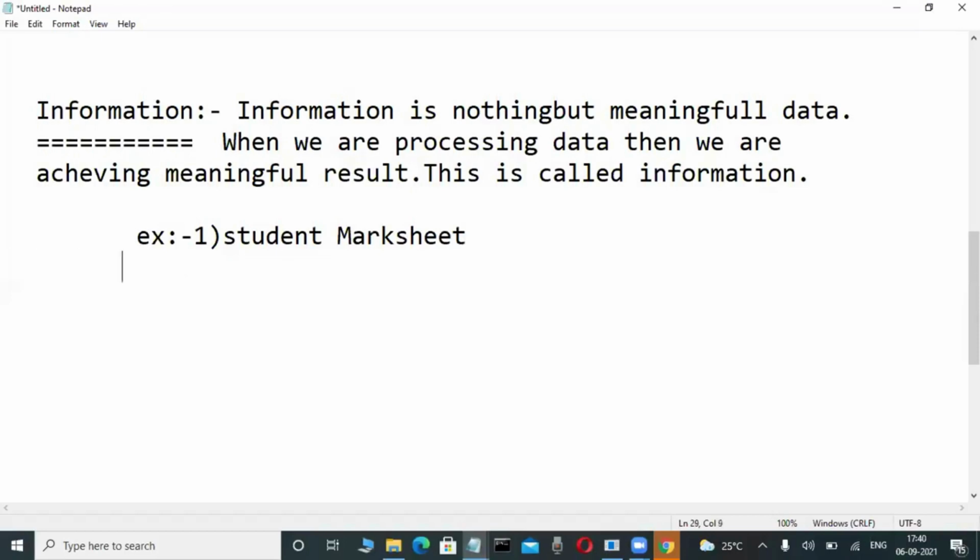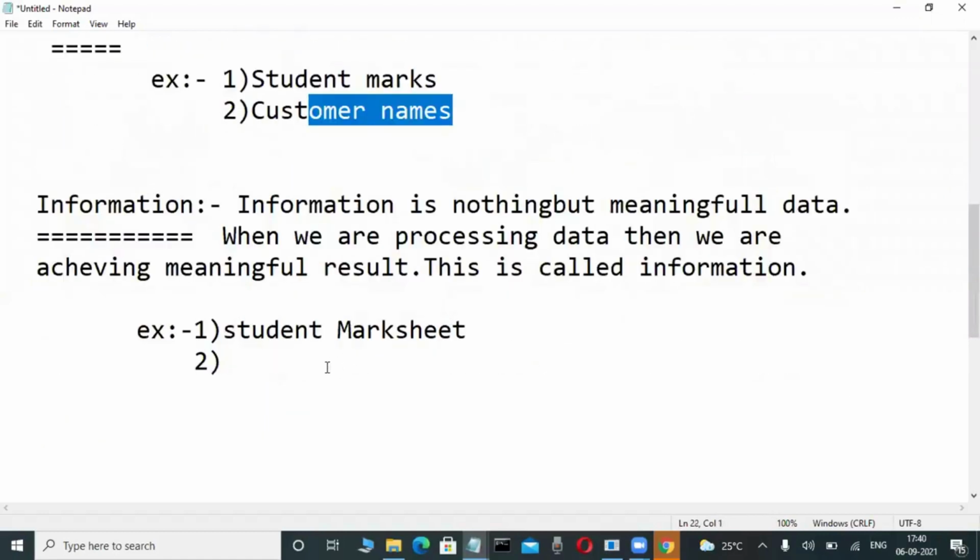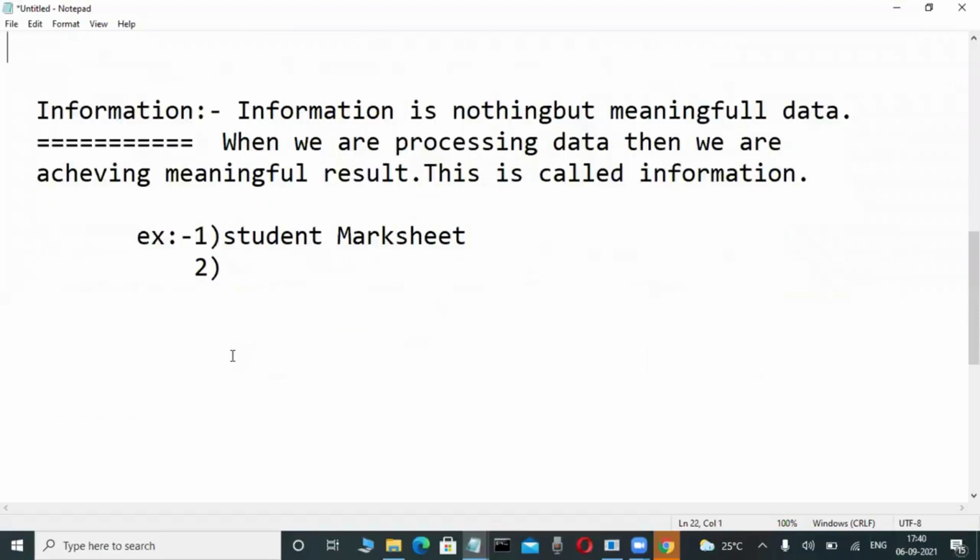Information. Suppose, for example, customer names are nothing but data. But the information related to customer names is, for example, the invoice of a customer. Invoice of a customer is the best simple example of information. Whenever you purchase any items in a shop, the shopkeeper gives an invoice, and anybody observing that invoice can easily understand it.